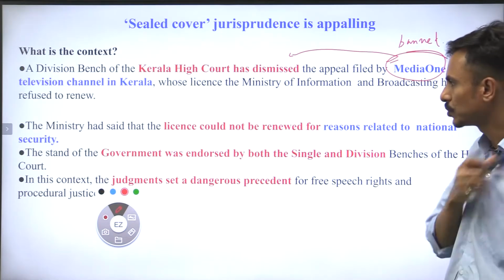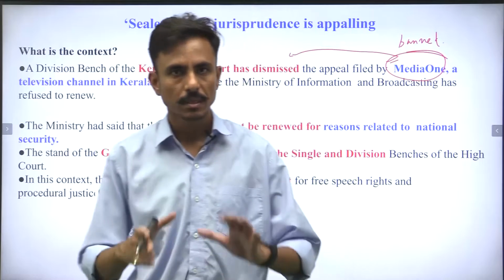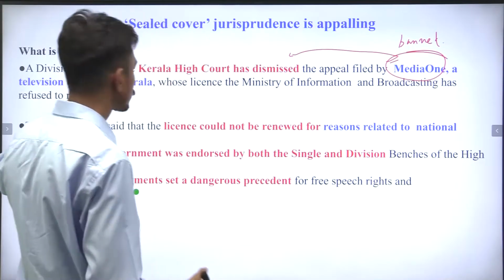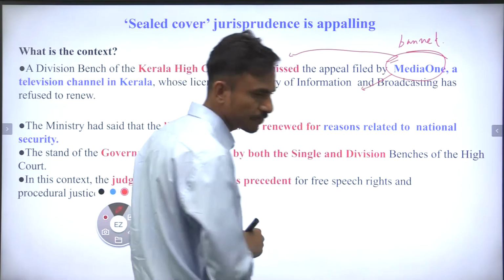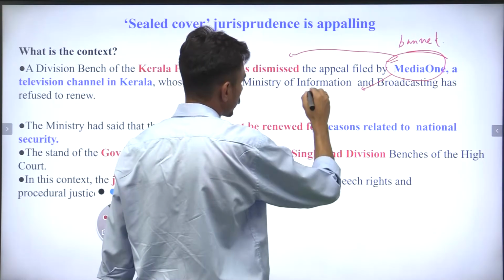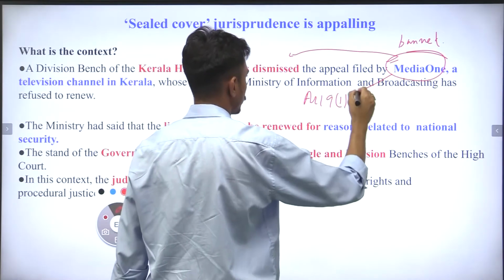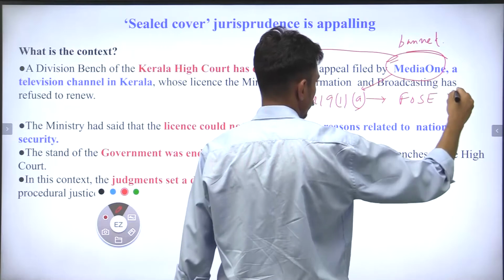Let us understand the issue. Now the ministry had said, right, because when you are curtailing the rights of a media, what is media? It is the dissemination of information, right? So when you are curtailing any media, it is a violation of Article 19, Clause 1, Subclause A. What is Clause 1, Subclause A? Freedom of speech and expression, right?